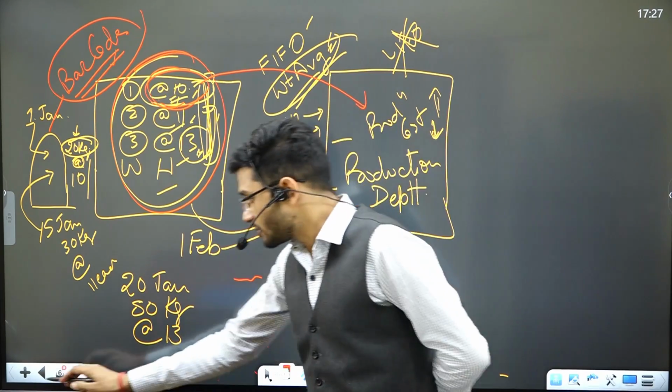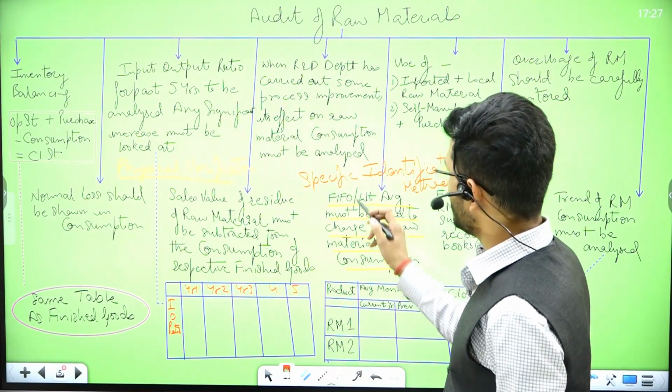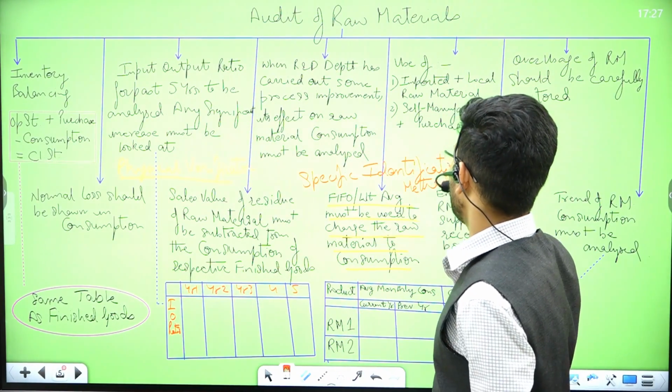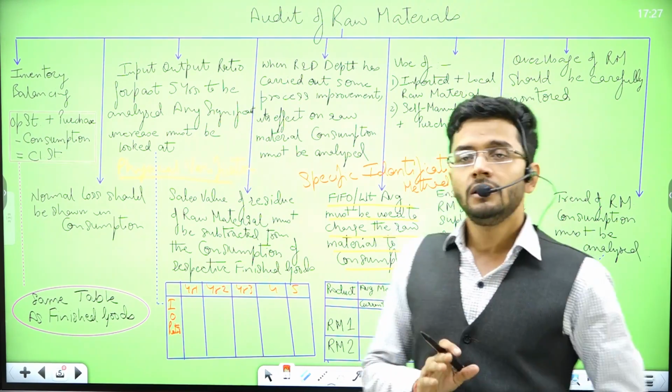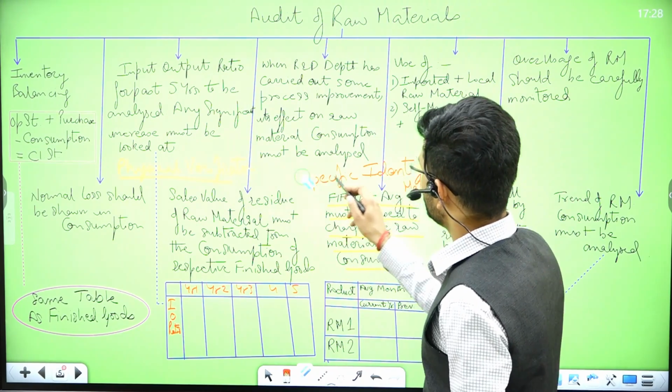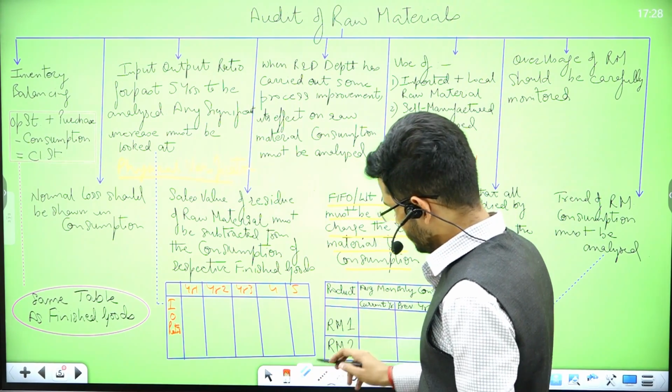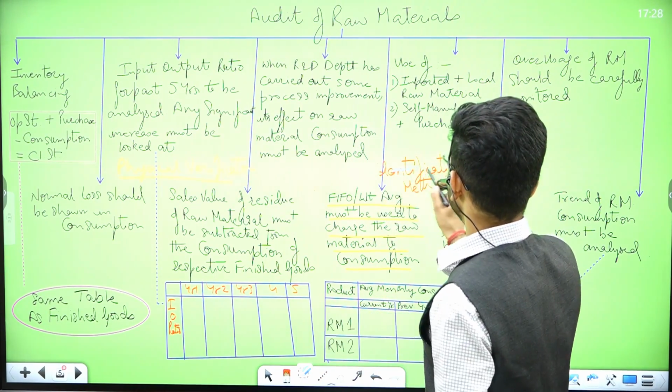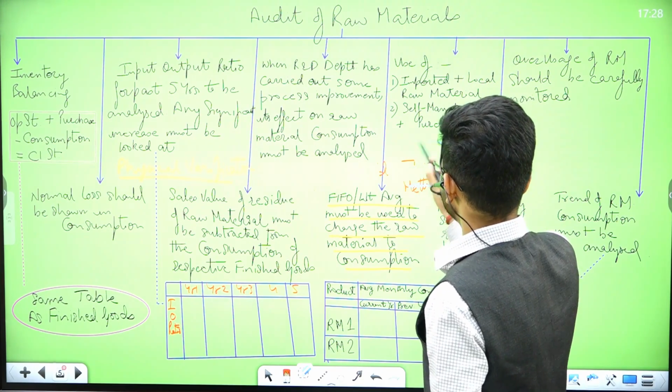So using the barcodes, this method is also possible now. The name of the method is specific identification method. But from an exam standpoint, you need not write this. You should actually not write this. You should not think about this method, because this is not relevant from an exam standpoint.